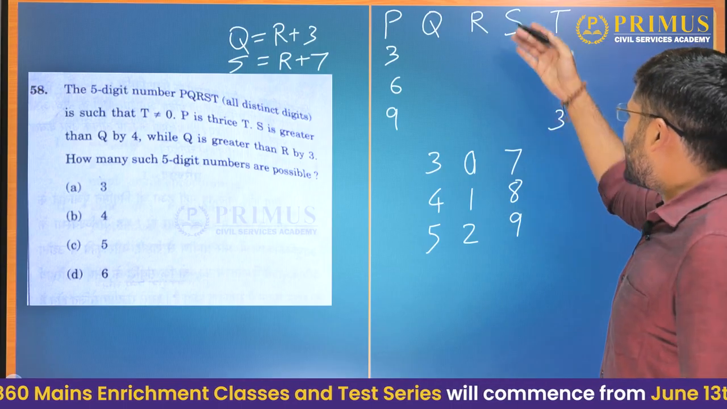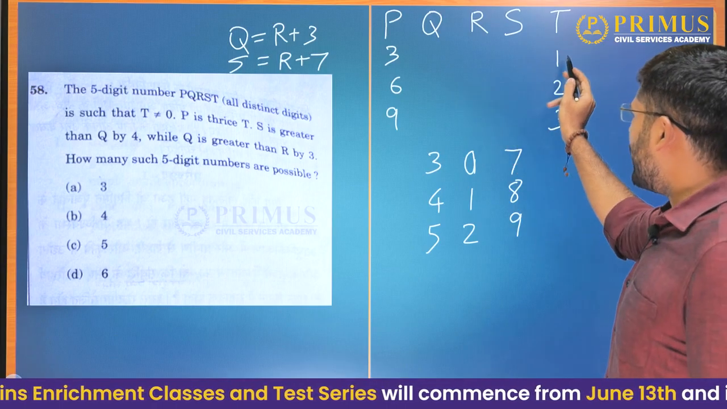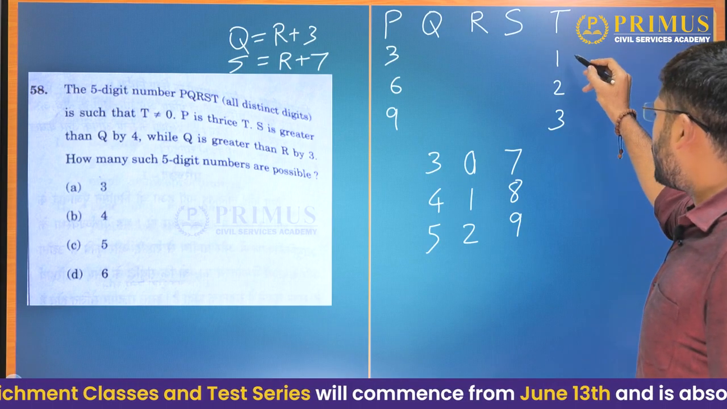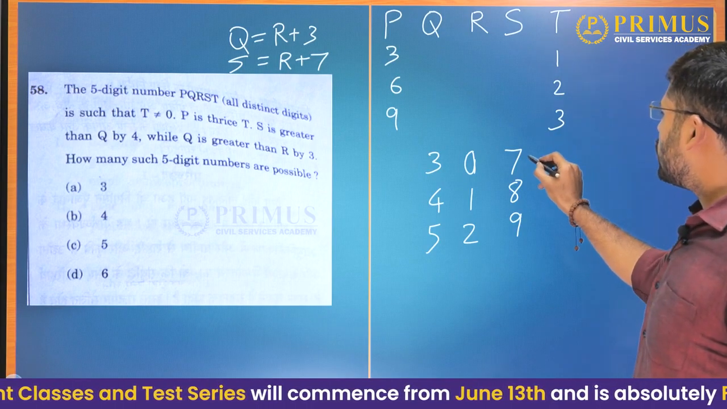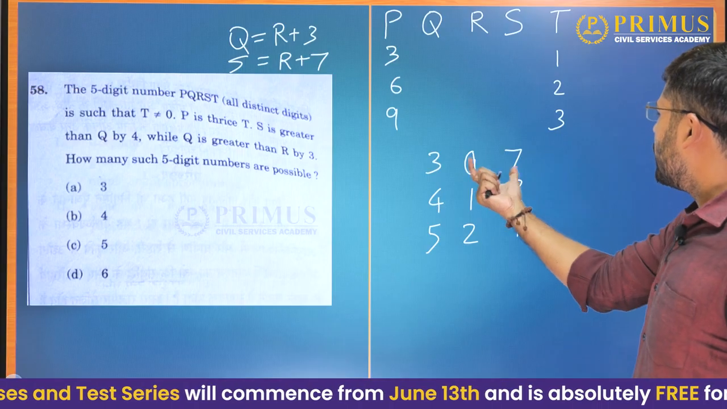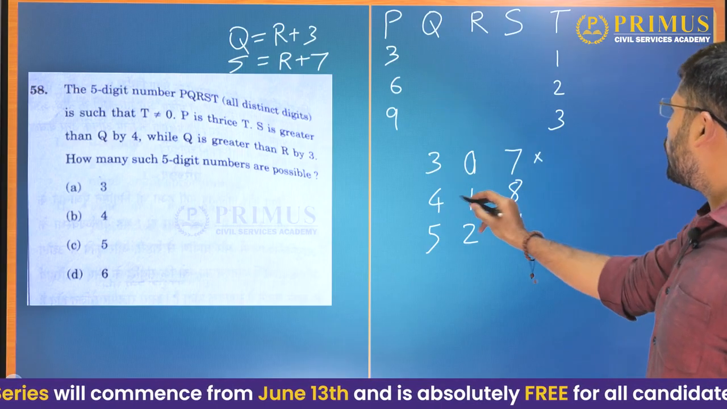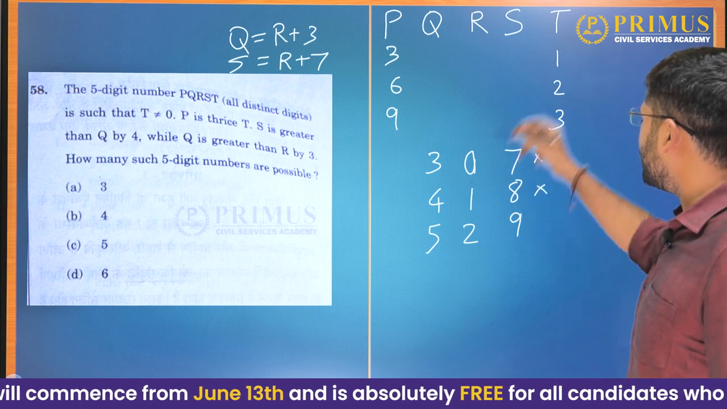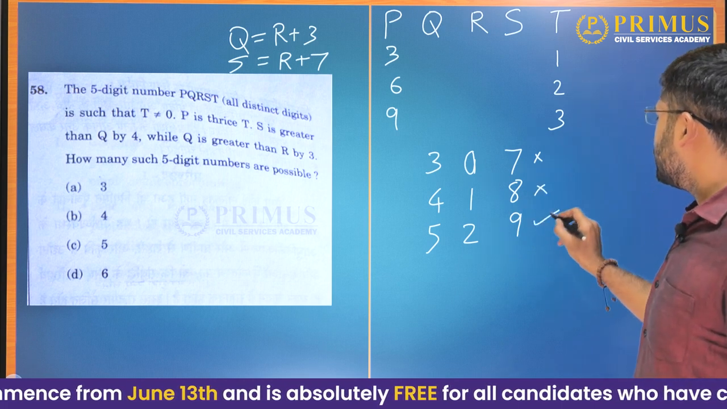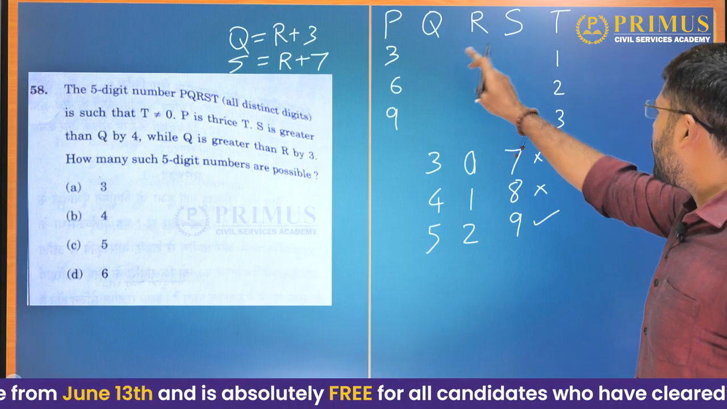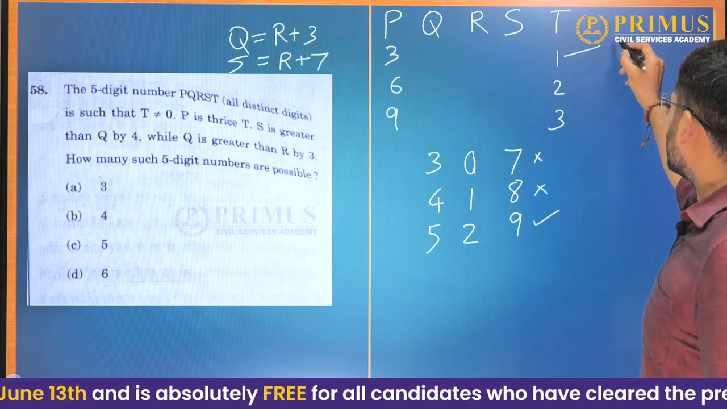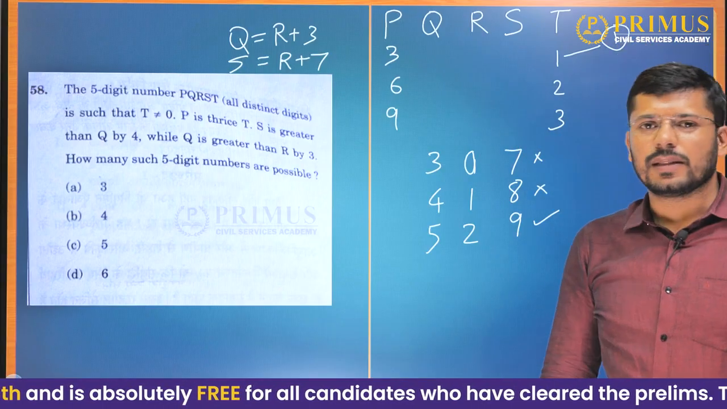Now we need to match these things. When T is 1, how many possibilities are possible? This is not a possible case when T is 1 because P and Q will repeat 3. So that is not possible. And 418 is not possible because 1 and 1 will repeat. 5 2 9 is possible, because then 3, 5, 2, 9, 1 is possible. So when T is 1, we have one possible number.